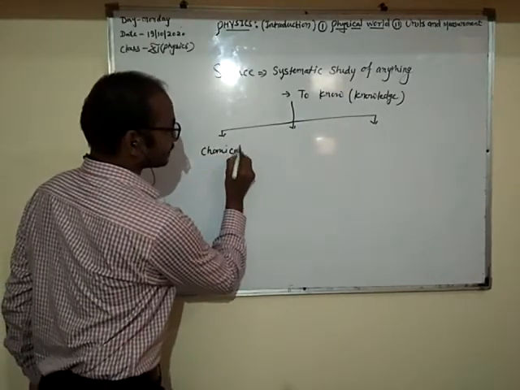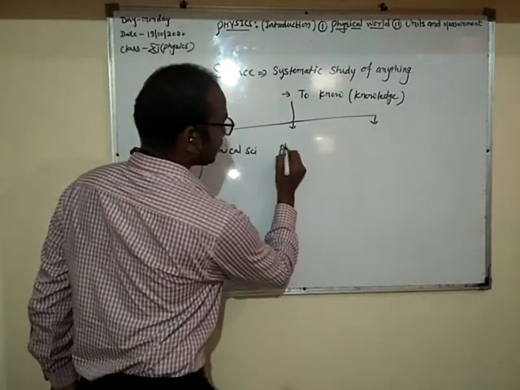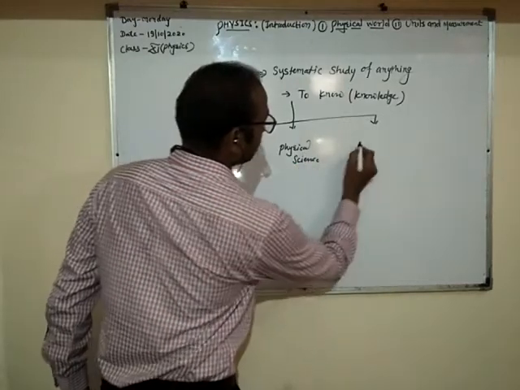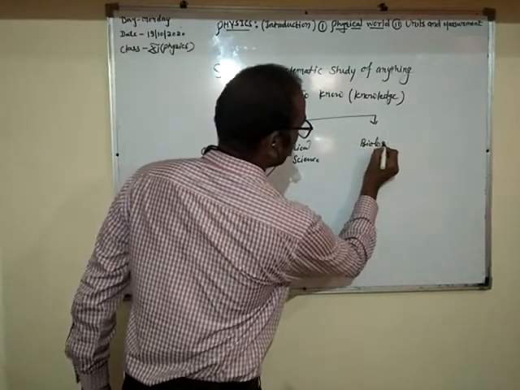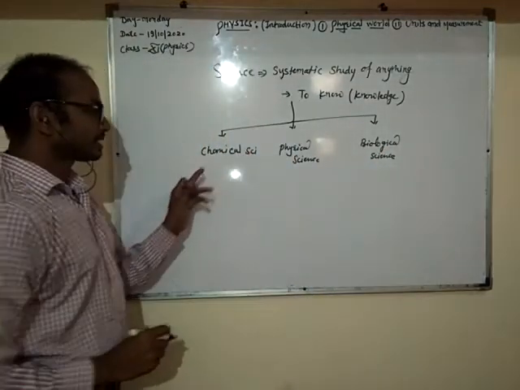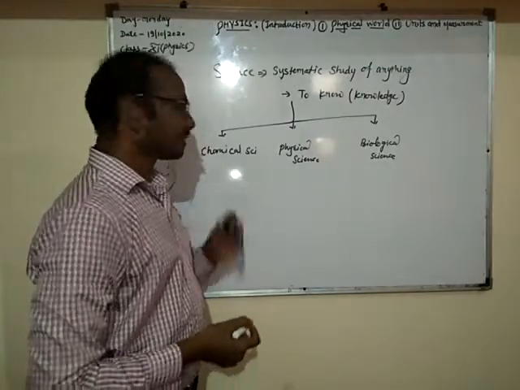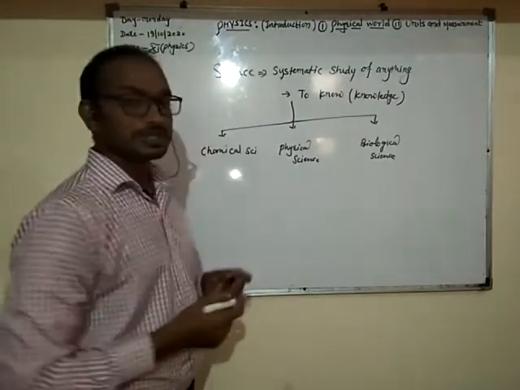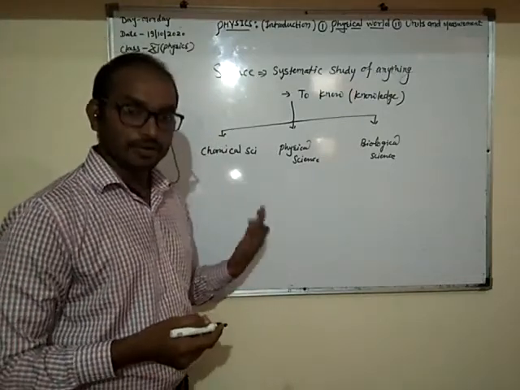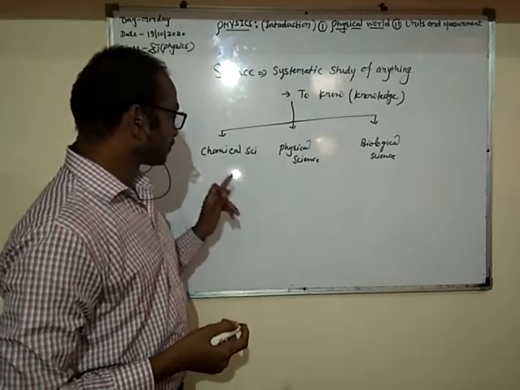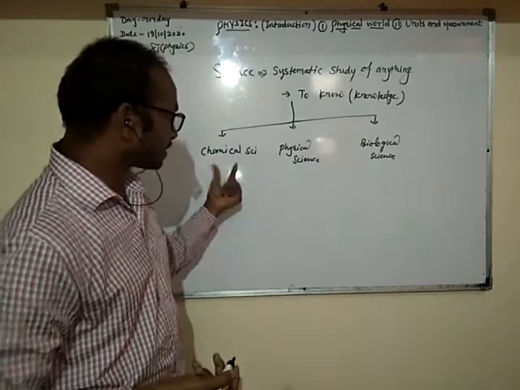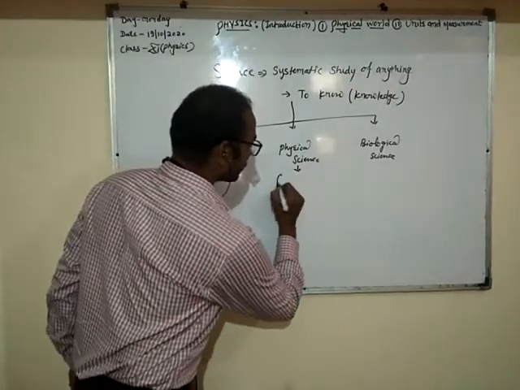chemical science, physical science, and biological science, right? Now tell me, what is chemical science? A very basic name of chemical science is chemistry, in which you study chemical reactions and some organic and inorganic things. So if you are going to study chemical structures and all those things, you will study chemical science, we can say chemistry. Now this is physical science, known as physics.